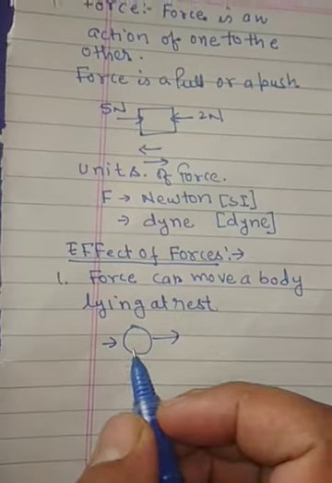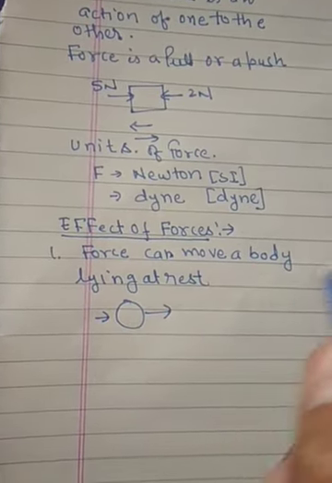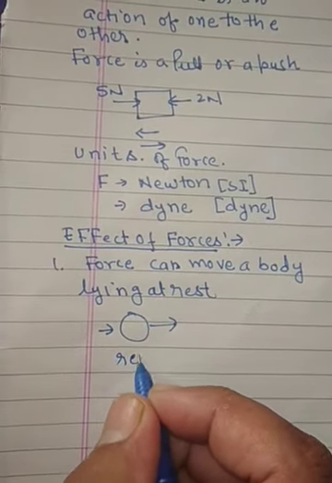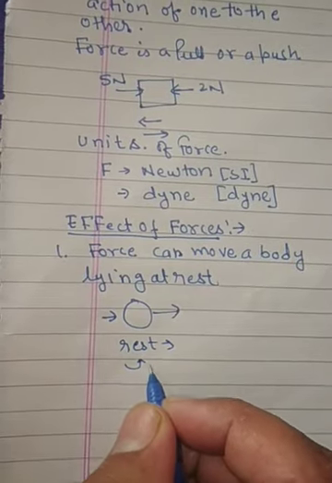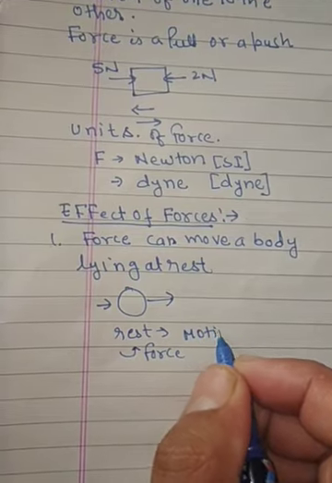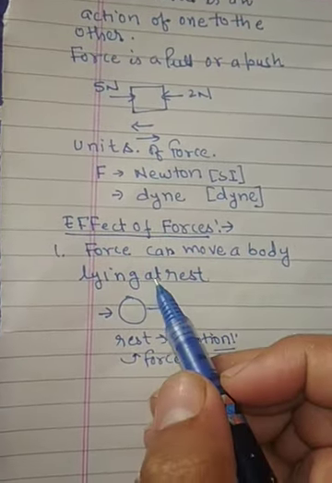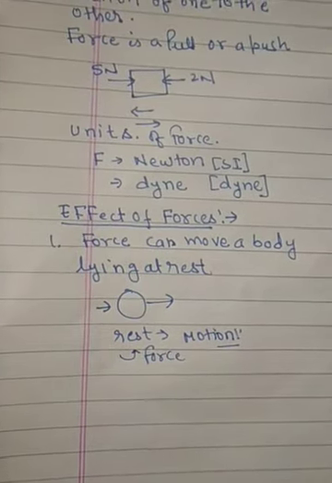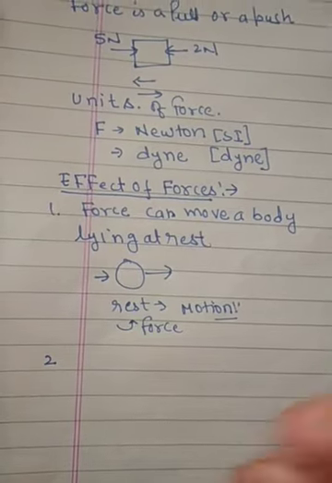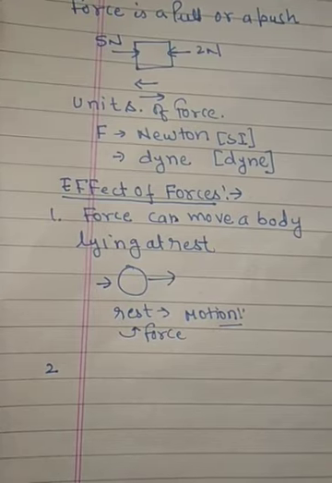So initially the ball is at rest, but after applying force it gets a state of motion. A force can move a body from rest to motion. Many examples you can include, like picking up a book, or taking things from one place to another.